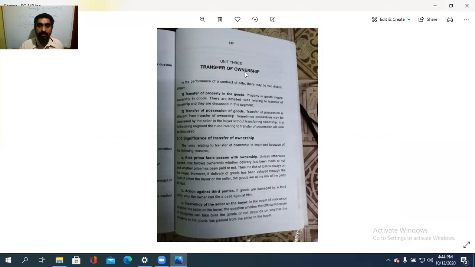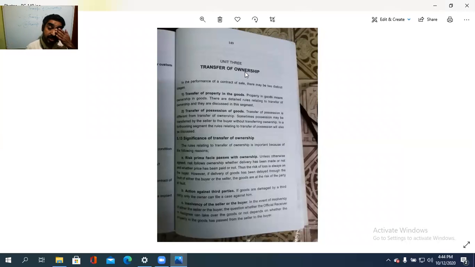And the significance of the transfer of ownership lies in four points. First, risk prima facie passes along with the ownership. That is, risk is to be passed at the time ownership is passed. Risk means bearing the losses. When the ownership is passed, the risk is with the buyer.